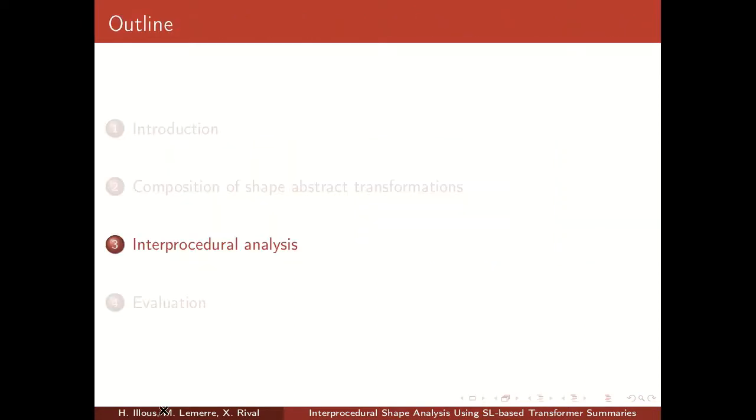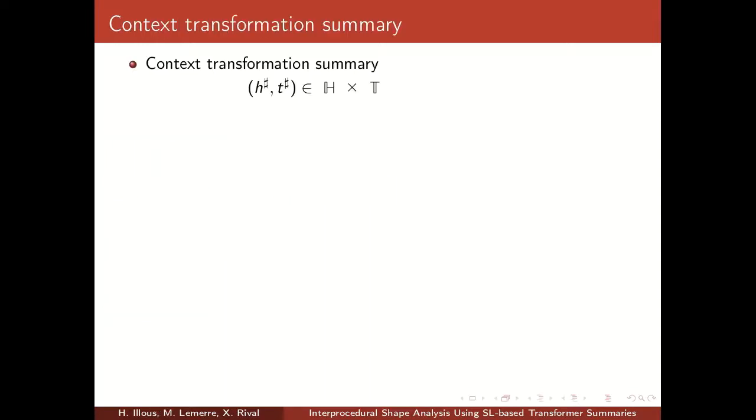Let's now see how we can use composition to build an interprocedural relational analysis. Our interprocedural analysis does not compute a summary that will be valid for any context. Instead, it computes a context transformation summary, which is a pair, HT, where H is the context in which the summary may apply, and T is the abstract transformation describing what the function does.